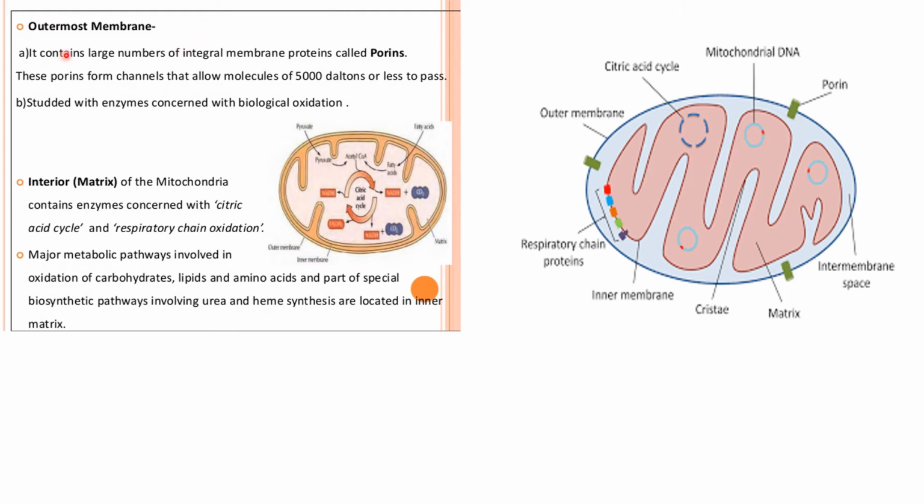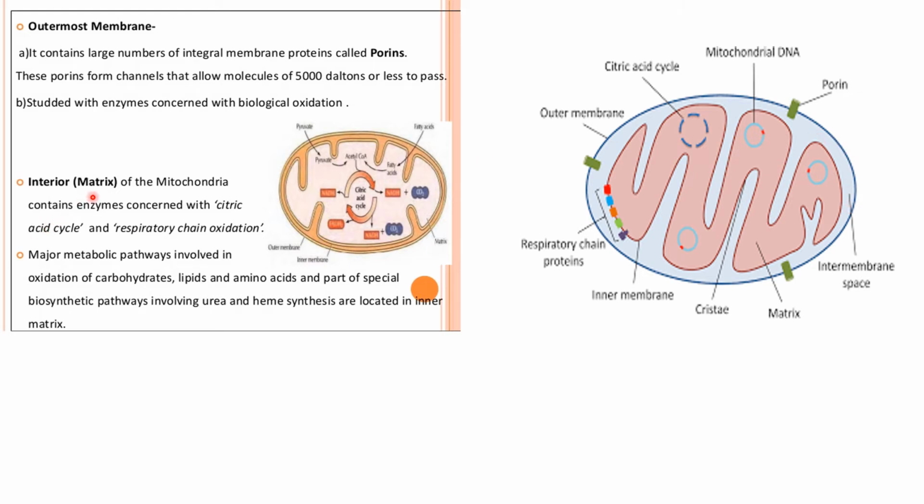Now let's study in detail about the outermost membrane. It contains a large number of integral proteins which are known as porins, as you can see over here. These porins form channels which allow only molecules of 5000 daltons or less to pass through. It also contains proteins or enzymes which help in biological oxidations.